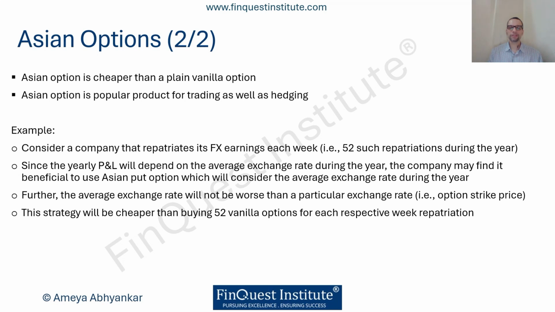So we can imagine that the company is going to be involved in 52 such repatriations during the year, one at each week. Now, the yearly profit and loss for the company will depend on the average exchange rate during the year. So the company may find it useful or beneficial to use an Asian option, which will consider an average exchange rate during the year. This will be much better as a representation because from their annual earnings or annual profitability, they are going to consider something which they have done over the year. That is more like an average of transactions over the year. So using an Asian option fits the bill really nicely.